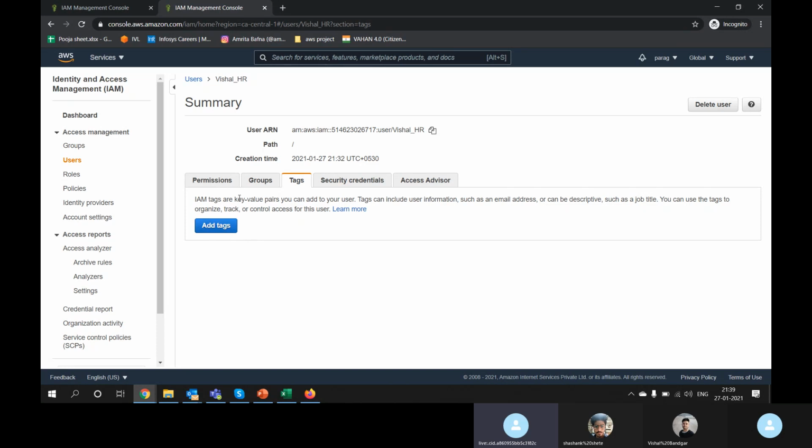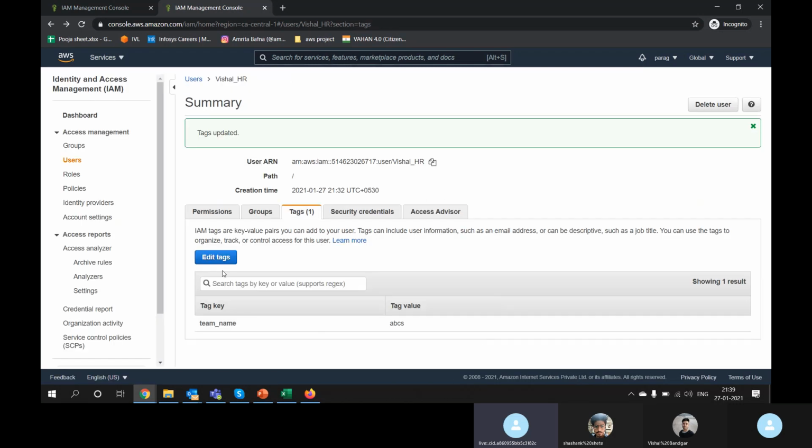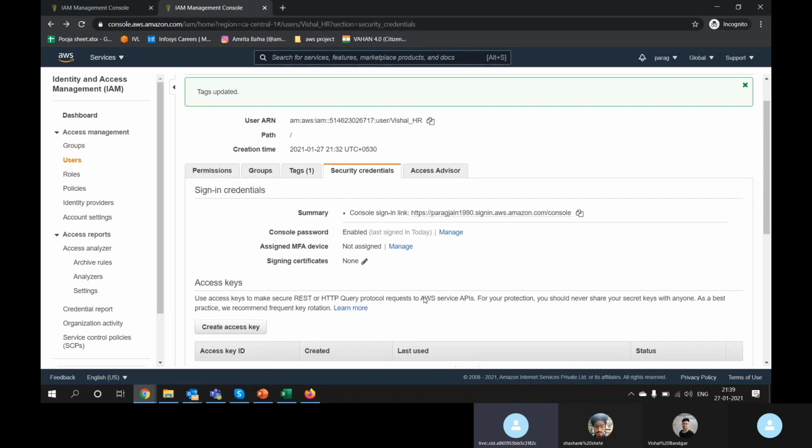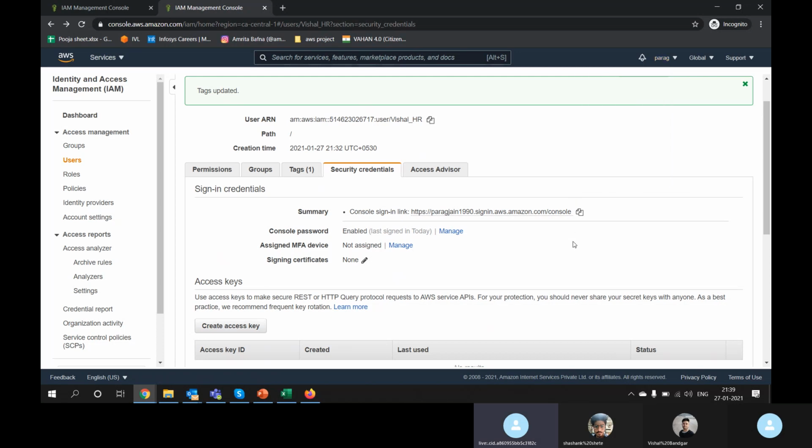So a tag is basically used for separating your resources. If there are many sub-teams, we add a tag here, like team name ABCD. Okay, just to segregate things. Who is using this service? Tags are optional, but companies use them to segregate which team is using which resources. Okay, security credentials. So I am right now in Parag. I have logged in as Parag. It's admin, right? That's why I'm able to see this.